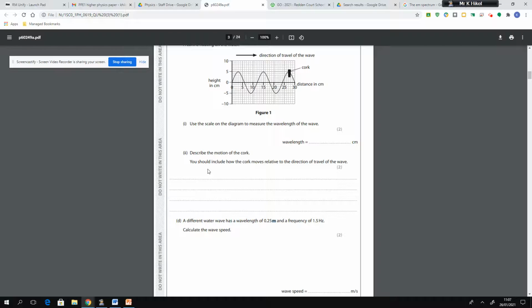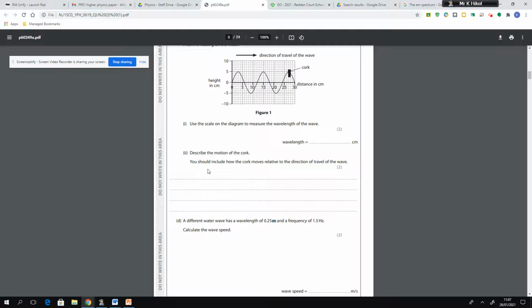Now to secure your second mark, we have to state that relative to the direction of the wave. When they say relative to the direction of the wave, they mean, what's the difference between the direction the wave travels in and the direction the particles are oscillating in? Well, the particles are oscillating at a right angle, or perpendicular, to the direction the wave travels in, which is actually the definition of a transverse wave. That's what the question was testing you on.